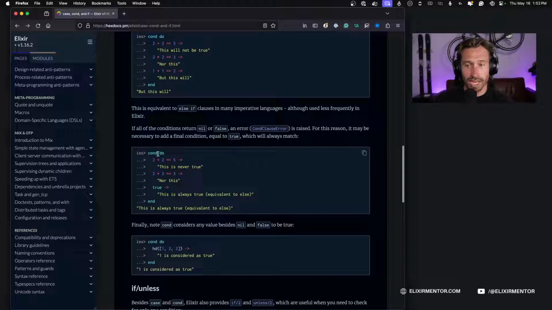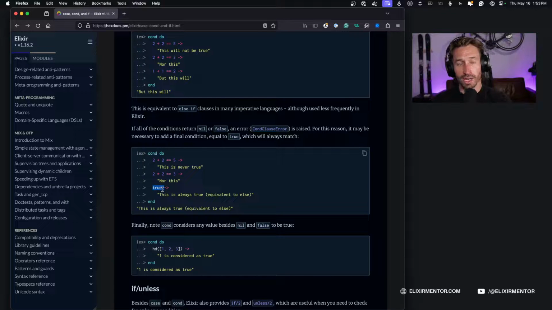So just like we added the underscore, so we had the fall through in the case statement, if you use a conditional, you have to say true there because it's looking for truthy and falsy evaluations. So you have to have true. So that would be our default fall through here.